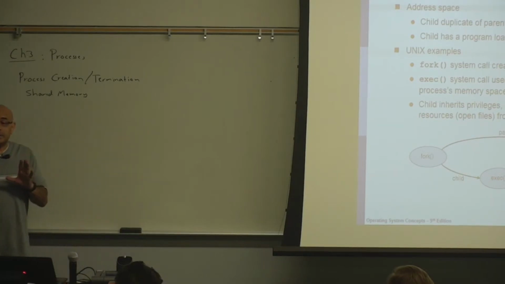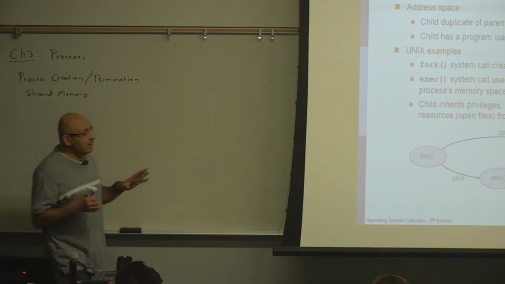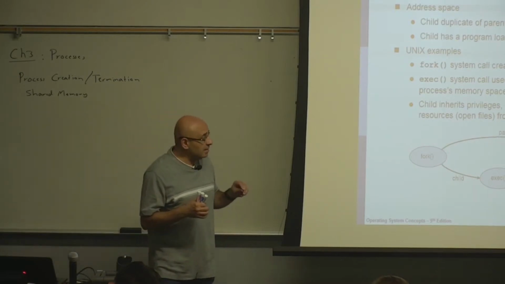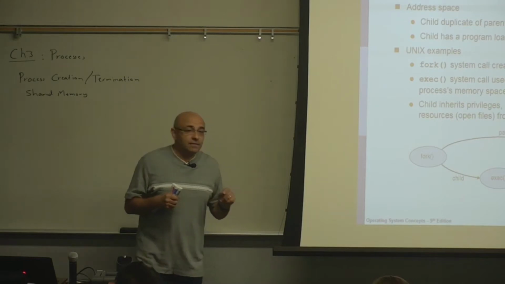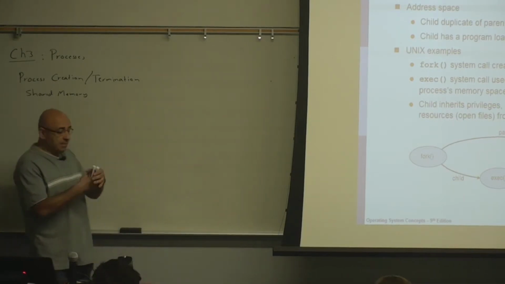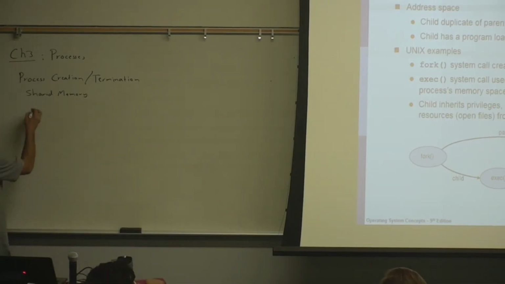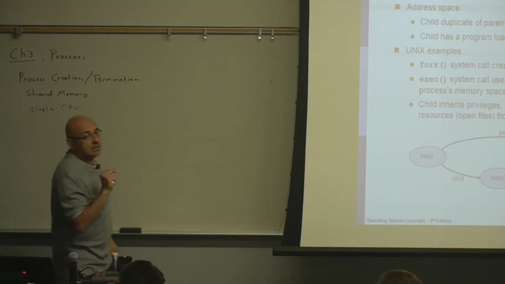Running concurrently means that they are both active and they are competing for the CPU. If the system has a single CPU, then it will be impossible for the parent and the child to be running at the same time. At any point in time, there is only one process on the CPU.